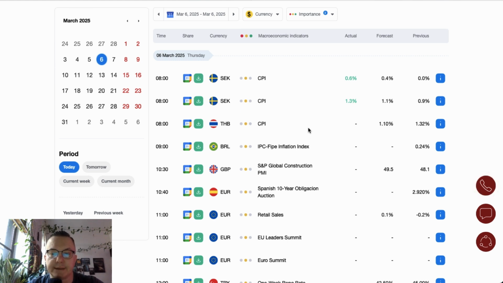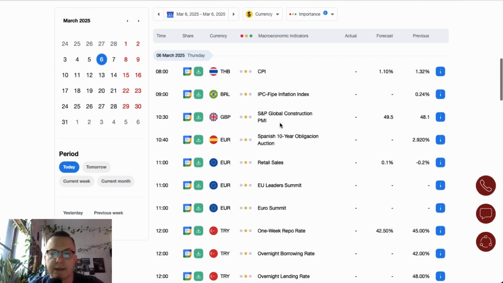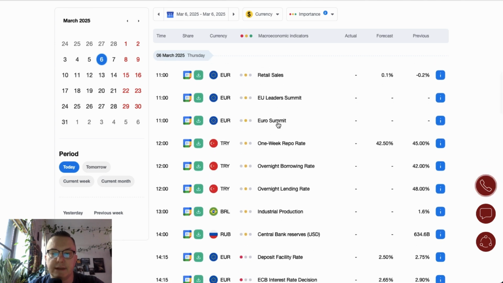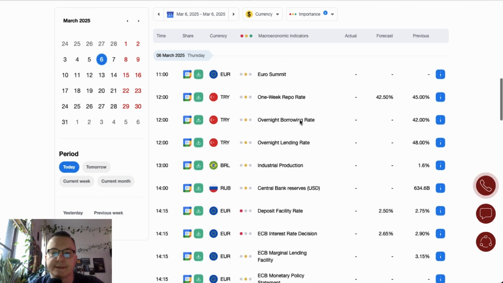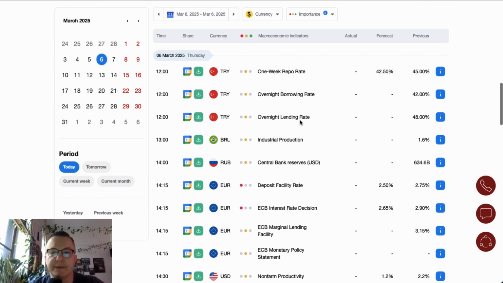and the rest of the construction and services PMI releases, like the one from the UK scheduled for release at 10:30. The major event of today is obviously the retail sales data from the Eurozone and the Euro Summit, European Union Summit. It starts at 11. One hour later, we got the data from Turkey. The one week repo rate and overnight borrowing rate, together with the lending rate, should be set at noon.